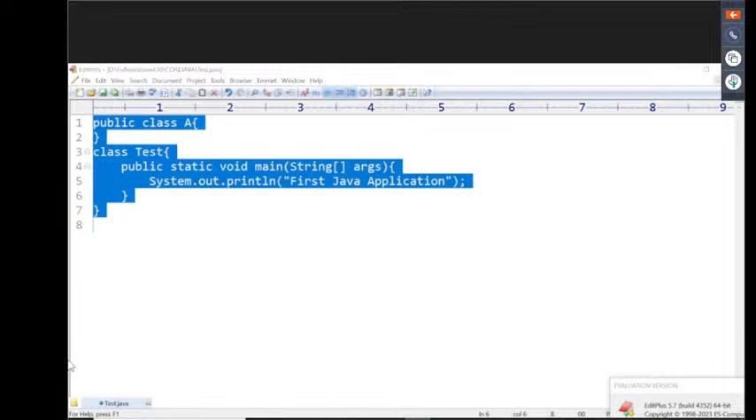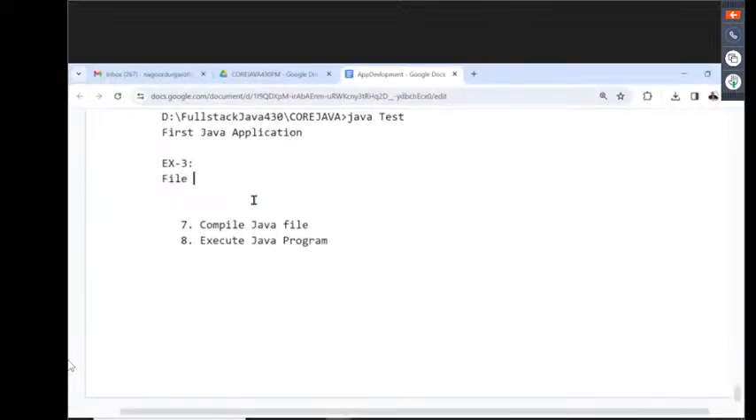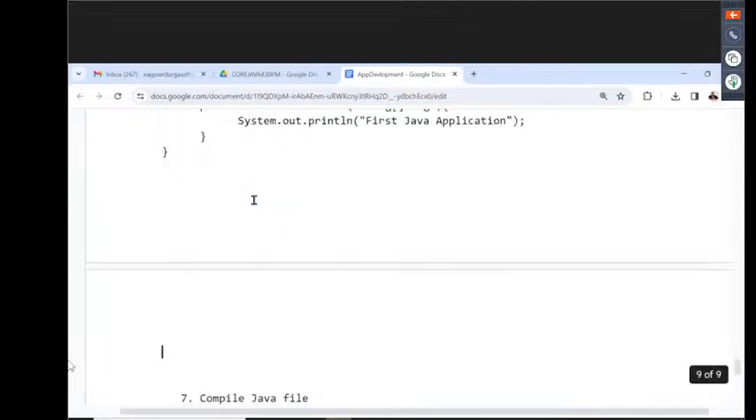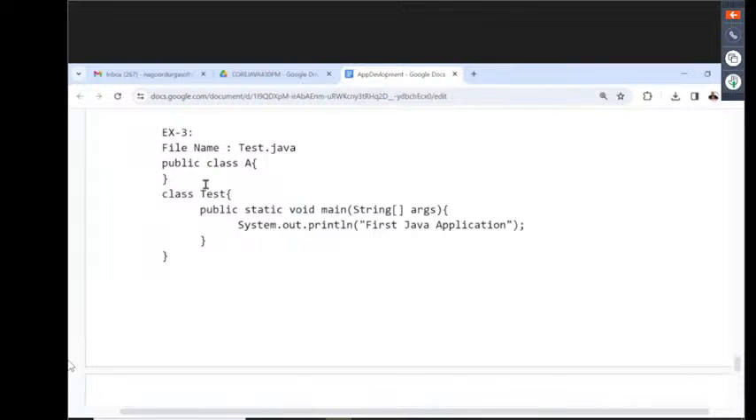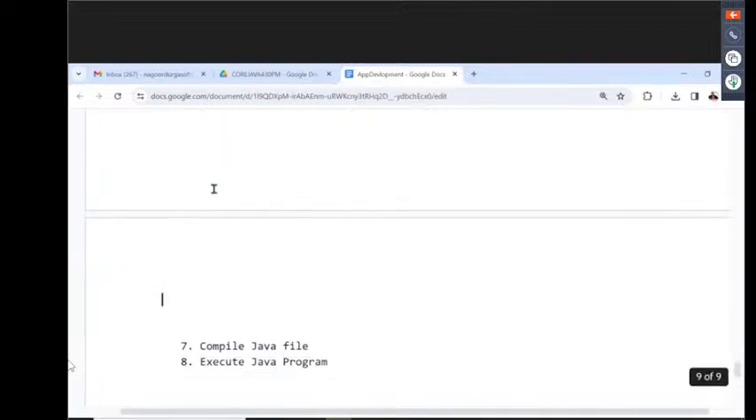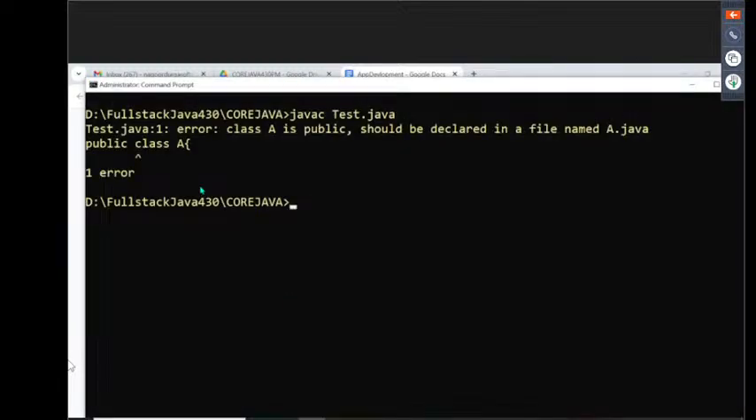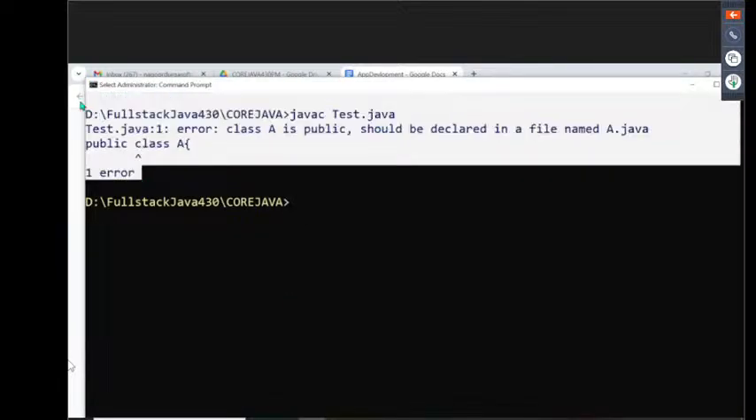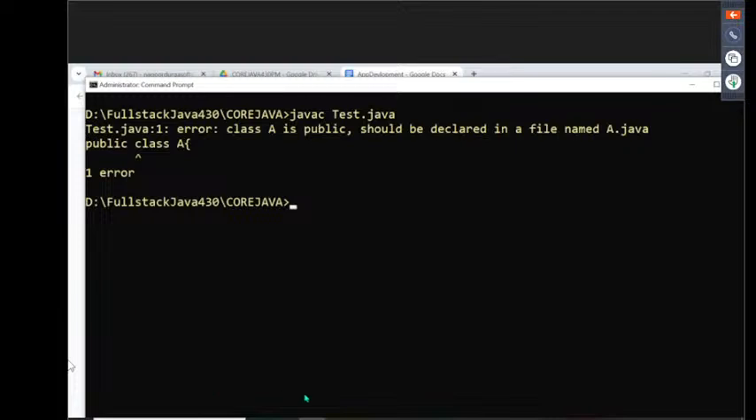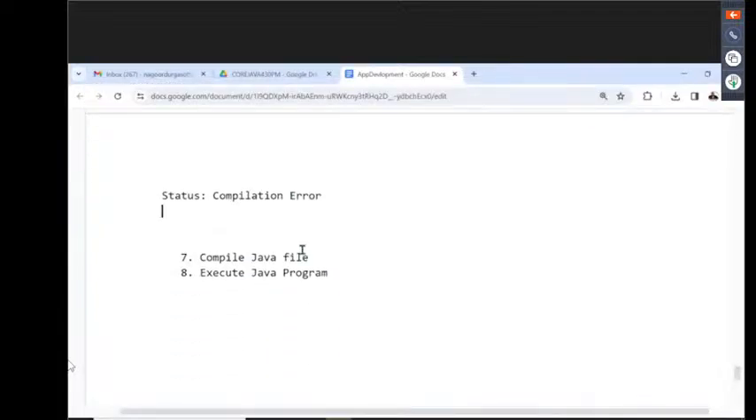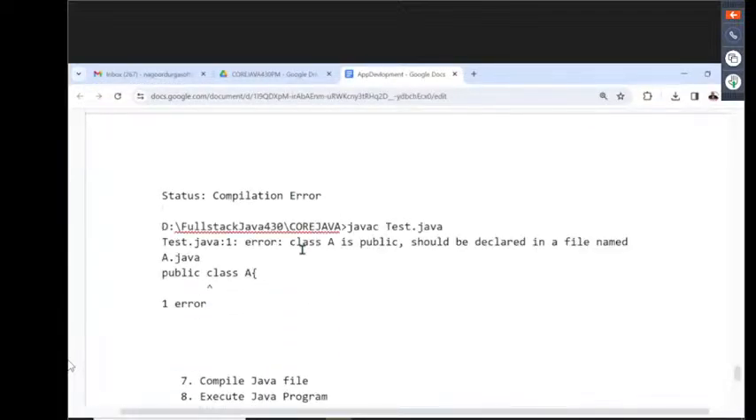Now the file name. The file name is still Tester.java. The program we have written has the main class and main method, and public class A. Now the status is what? Compilation error. Why are we getting this compilation error? Just understand this. Right, this is the compilation error we are getting.